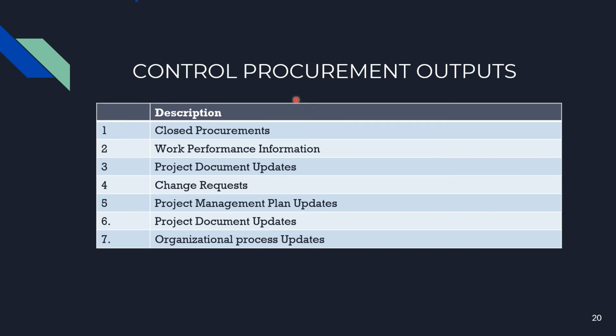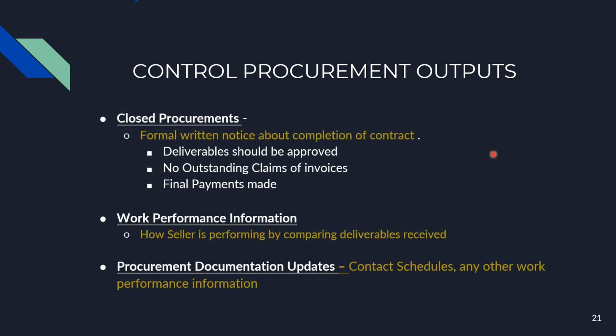The outputs for control procurements are close procurements, work performance information, procurement documentation updates, change requests, project management plan updates, project document updates, and organizational process updates. Now let's understand the outputs of control procurements in detail.